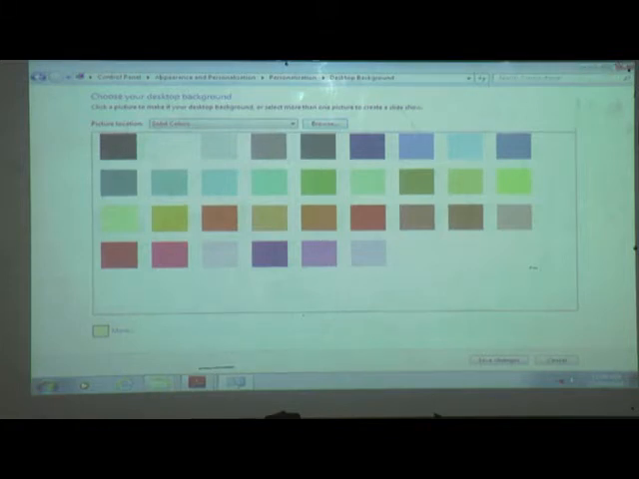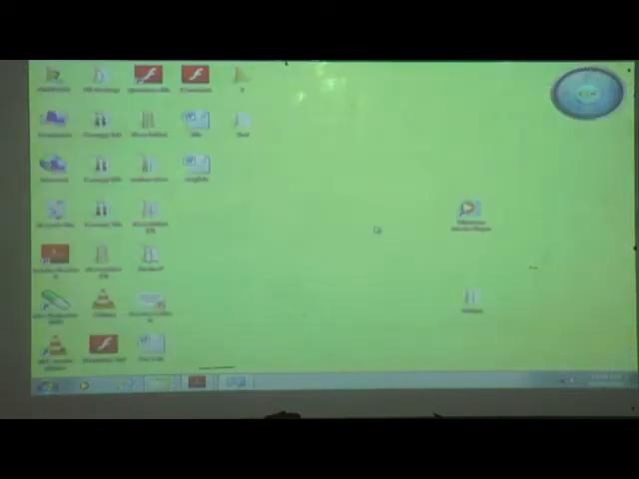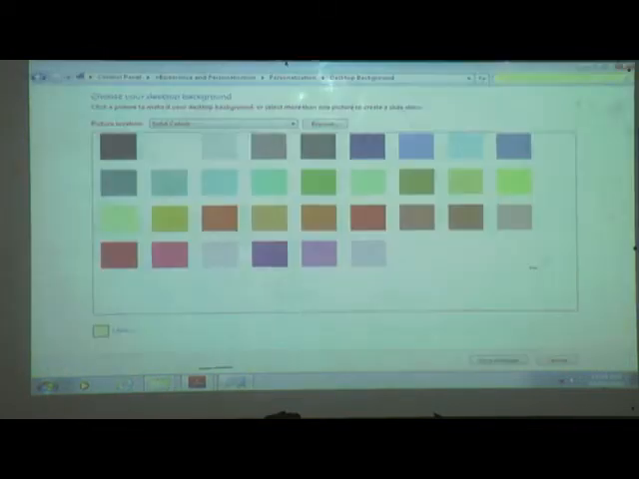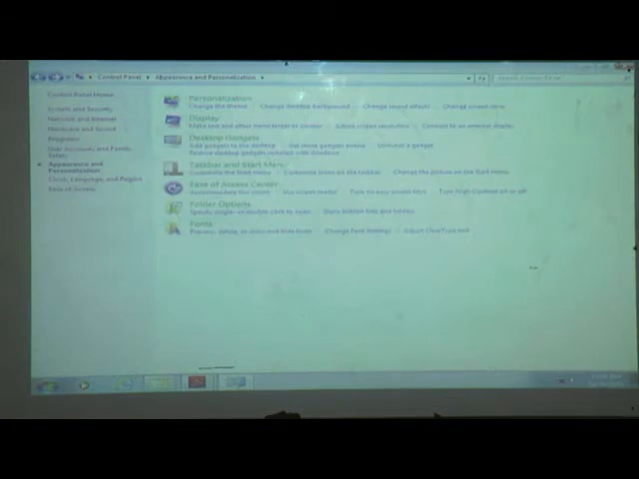Okay, now we will also change one more color. Which color can you see here? Yellow color. I will make it black color, then click the black color and save changes. Okay, understand how to change the background or how to change the wallpaper. Now next one is